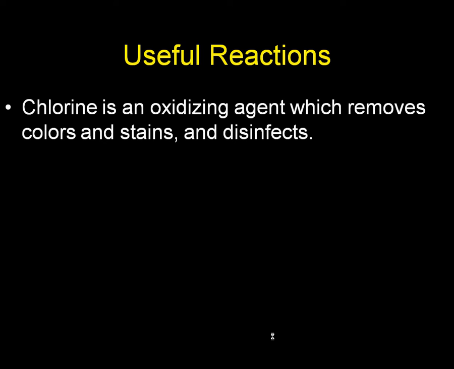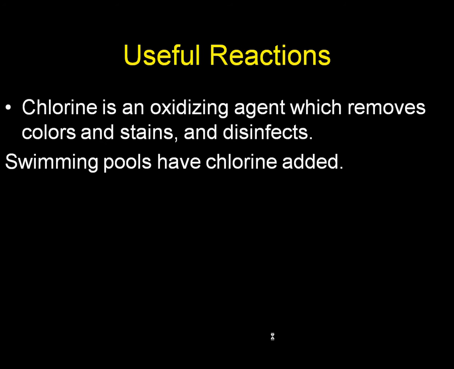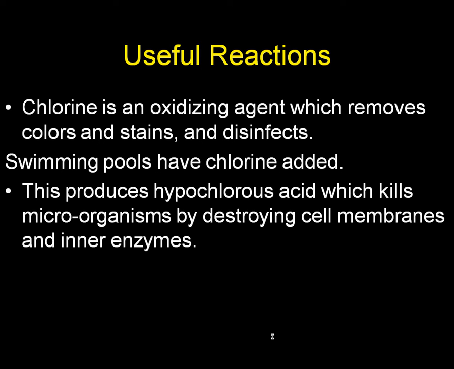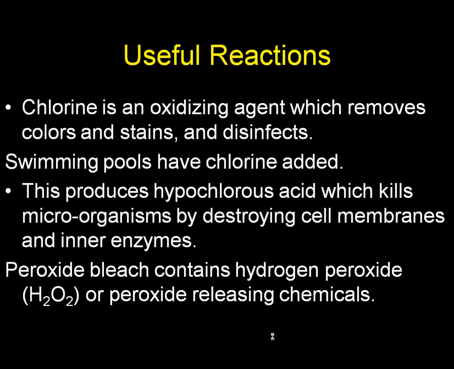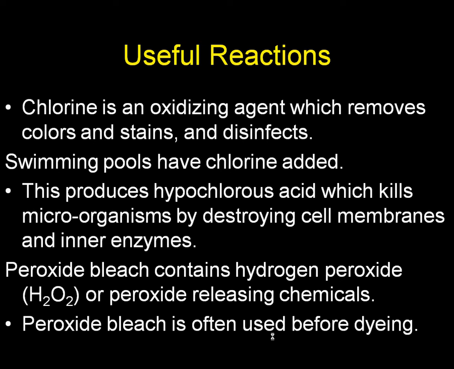What happens? Well, chlorine is an oxidizing agent which removes colors and stains and also disinfects. Swimming pools have chlorine added, basically to disinfect. This produces hypochlorous acid, which kills microorganisms by destroying cell membranes and inner enzymes inside the microorganisms. The other kind of bleach is peroxide bleach, which contains hydrogen peroxide or other peroxide-releasing chemicals. It's often used before dyeing your hair, for example.